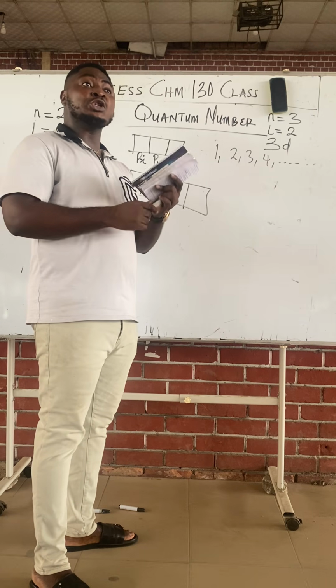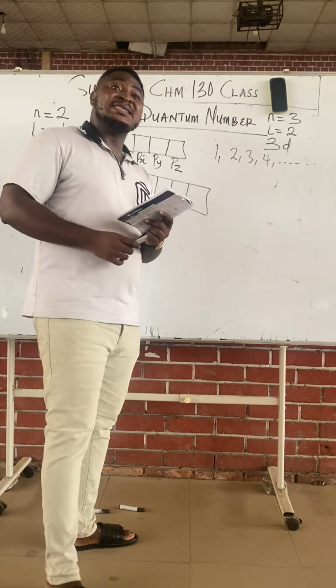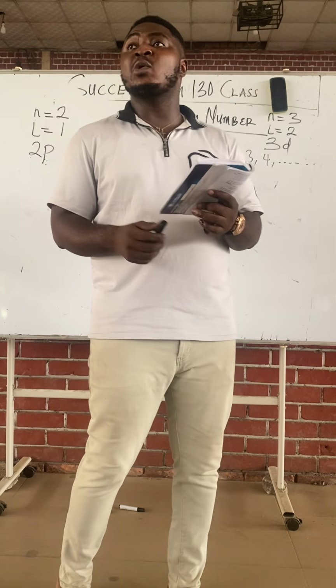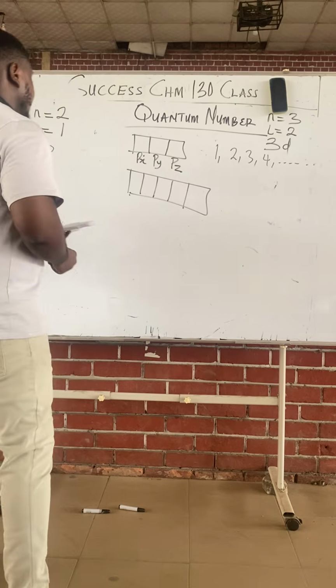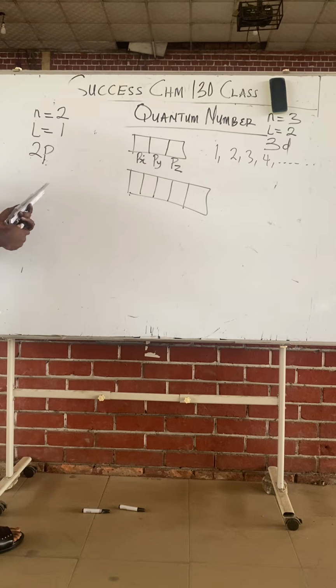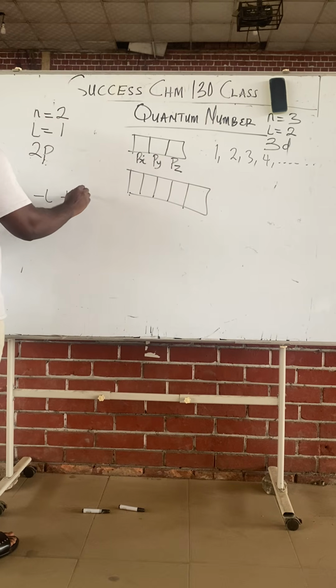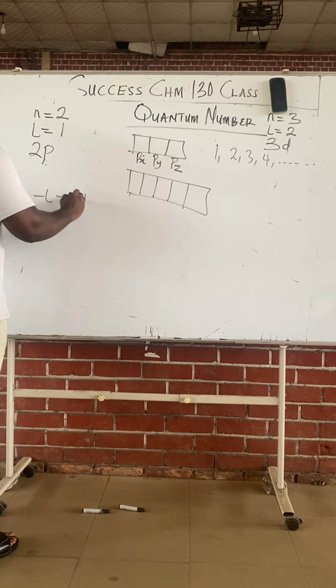Note that the magnetic quantum number depends on the azimuthal quantum number, and its value ranges from minus L to plus L. From minus L to what?